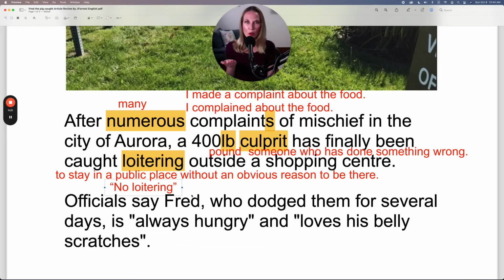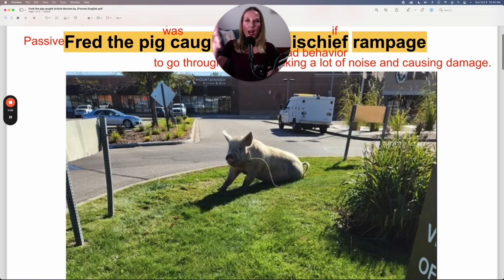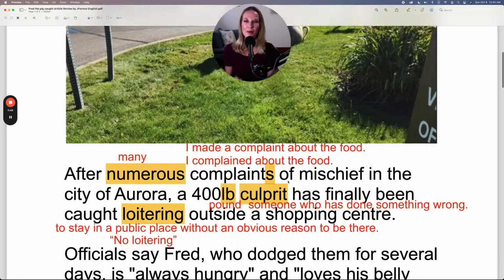Personally, I also go to the mall sometimes with friends without the intent of buying something. So in that case, I am loitering. But this pig, Fred the pig, has finally been caught loitering outside a shopping center. So this looks like perhaps it's the shopping center. And obviously he has no reason to be there. So he's loitering. Fred the pig was loitering.